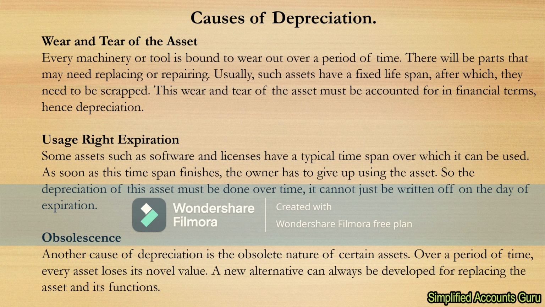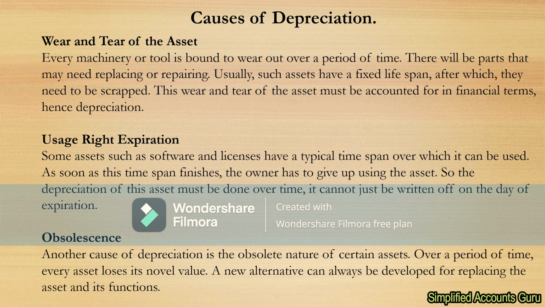When the lease agreement period expires, then definitely the asset changes ownership and control from the business owner to the actual owner of that asset. So because of the expiry of the agreement, the business has to give up the asset. So the business now remains without that asset.